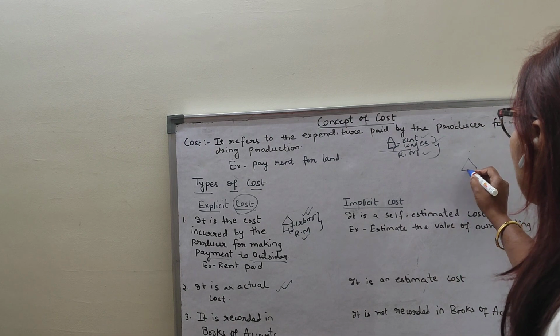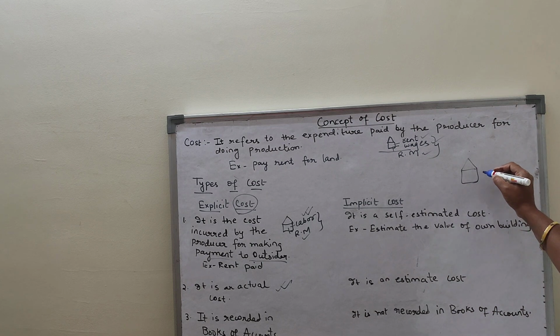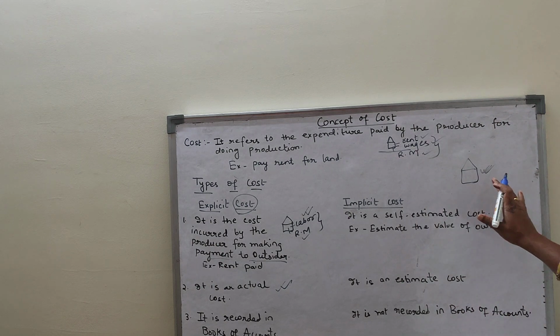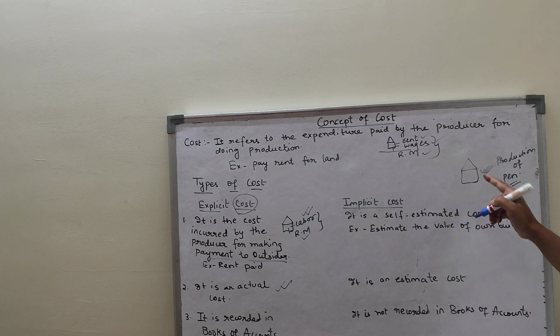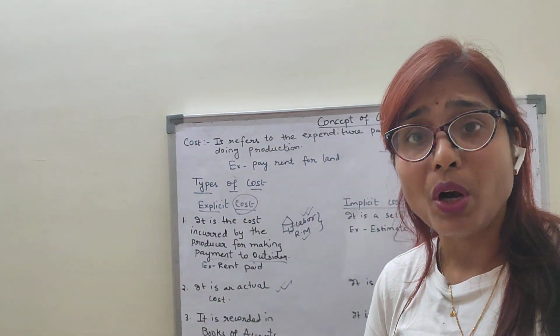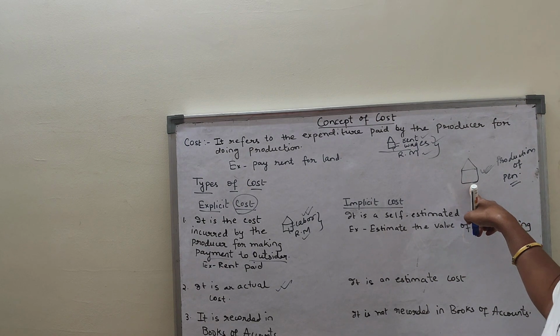Suppose I have one factory, and I need to do the production of a pen. So this factory is yours only. Think that this factory is yours. Now I am doing the production of pen. Now you just think that if this building is not yours and you have taken it on rent, then how much monthly rent would you have to pay?